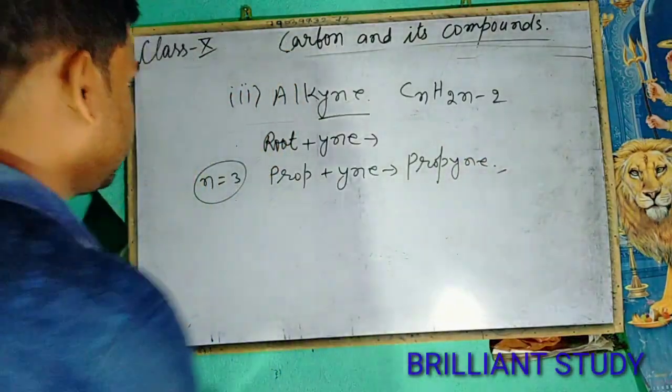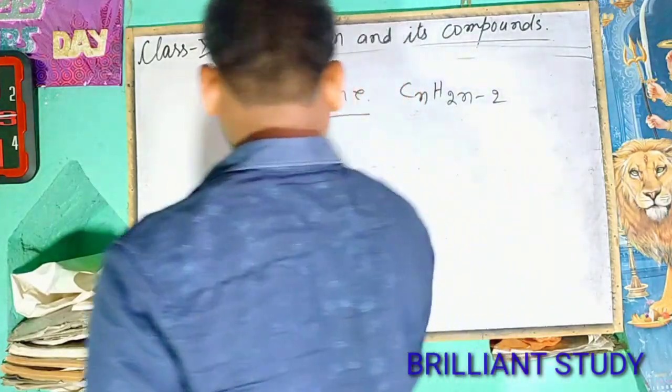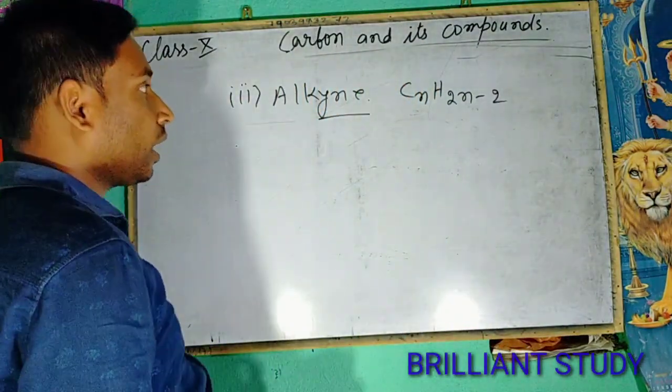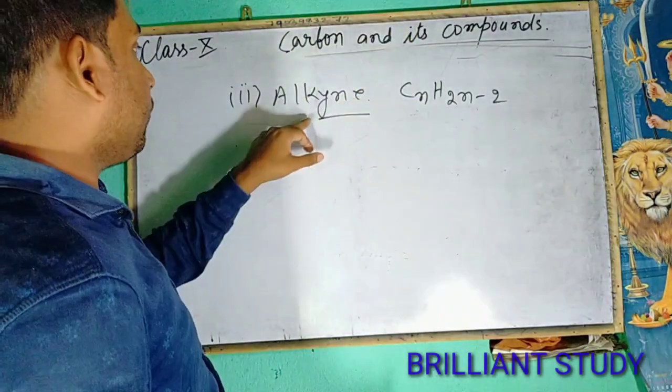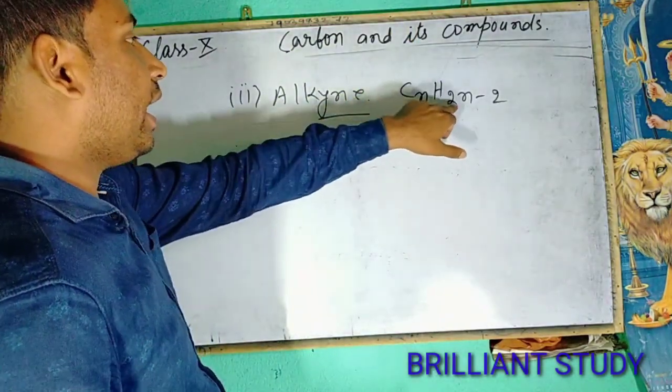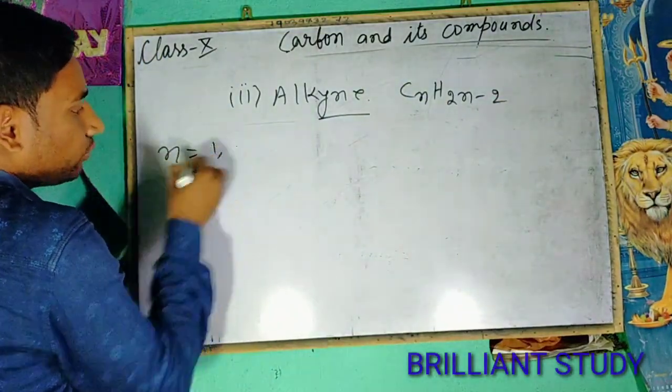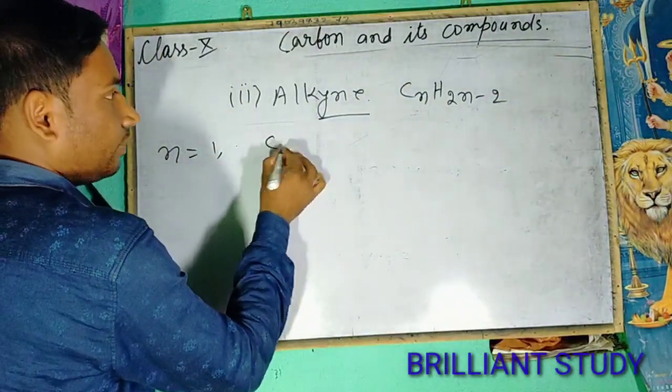So let's discuss about this. Alkyne. The formula of alkyne is CnH2n minus 2. Let us start with n equals to 1.